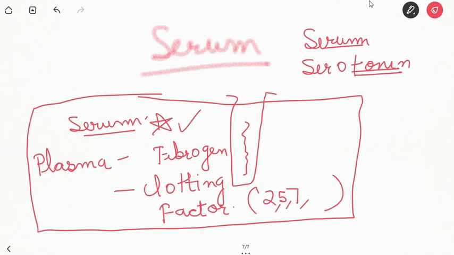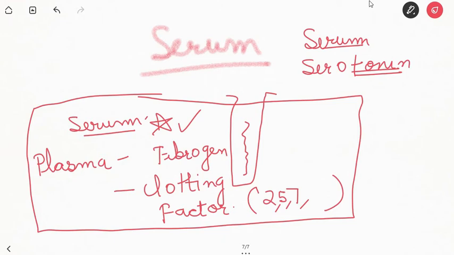So for revision, let us revise few things. The normal blood pH is 7.4. The hematocrit of 38% means that the sample of blood analyzed contains 38% of total blood volume that is made up of red, white cells and platelets.